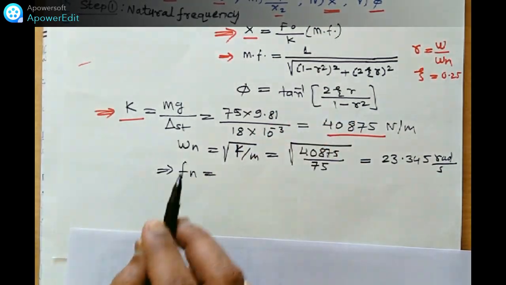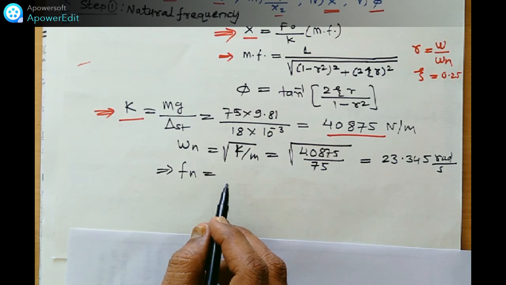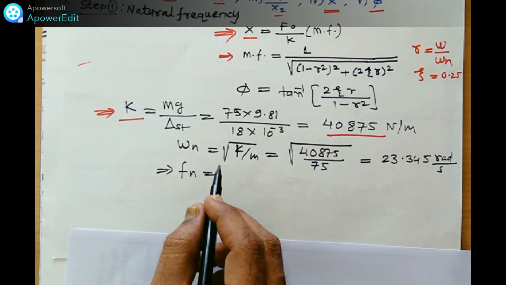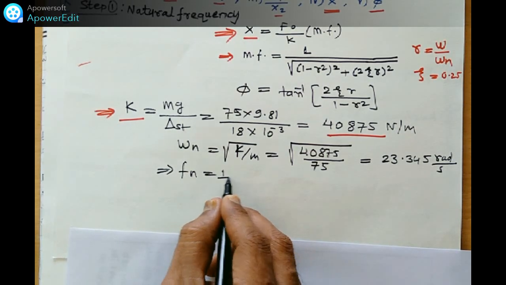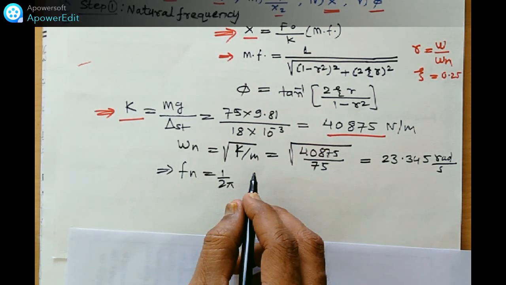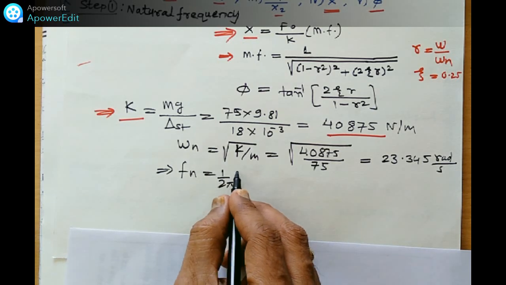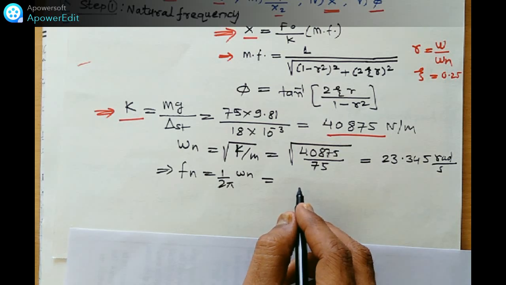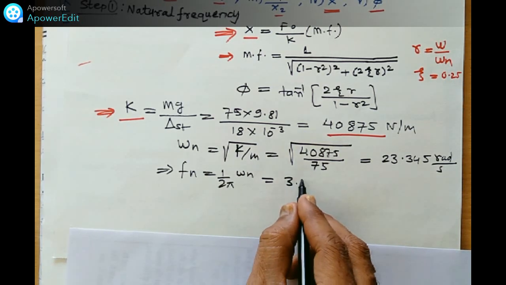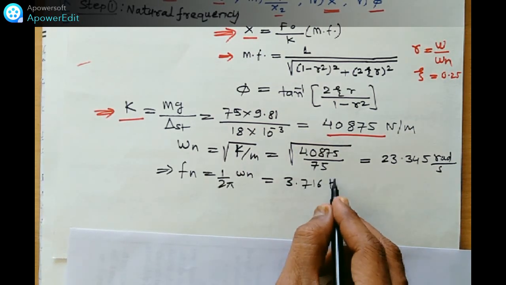That we have to find out here, omega n, omega d. Fn is 1 upon 2 pi into omega n, so omega n upon 2 pi; we will get the value directly, you can calculate yourself.